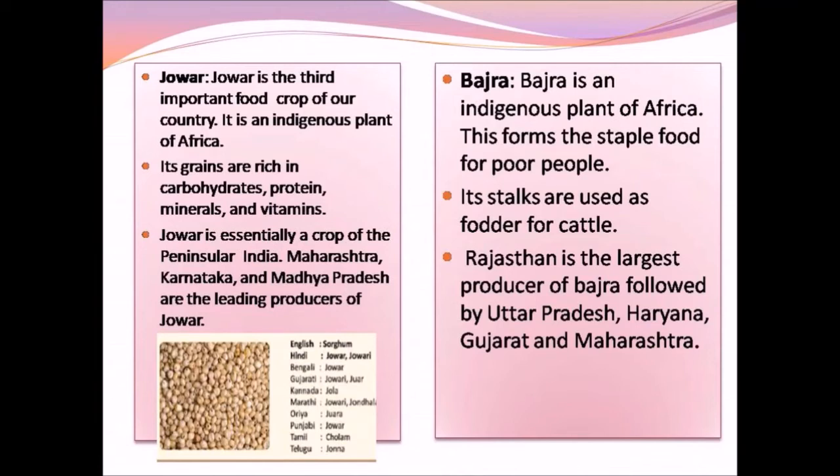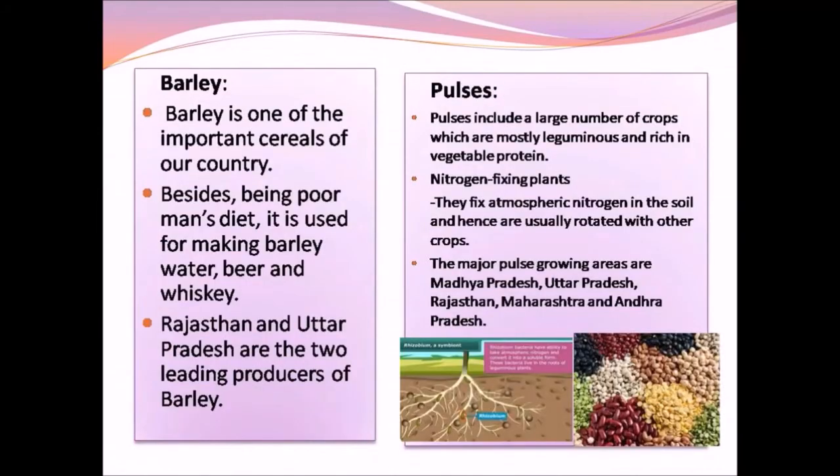Bajra is a crop of dry season. It is grown mainly in Rajasthan, followed by Uttar Pradesh, Haryana, Gujarat, and Maharashtra. Barley. Barley is one of the important cereals of our country. Cereals in Tamil are called dhaniyam. It is also called the poor man's diet. Barley is used for making barley water and liquors. Barley is mainly grown in Rajasthan and Uttar Pradesh. These two states are the leading producers of barley.